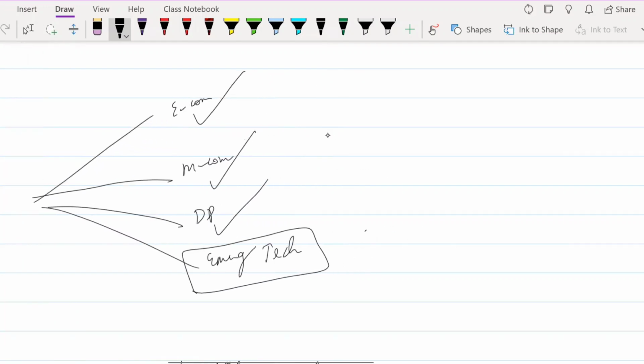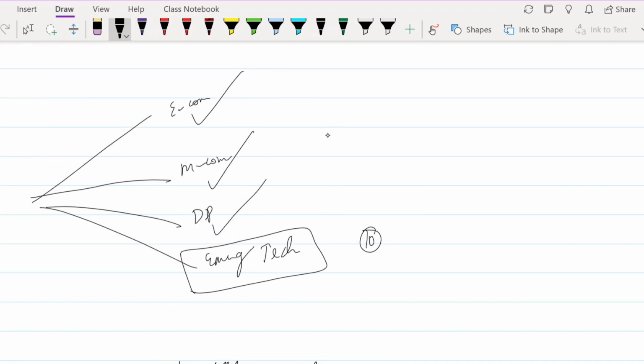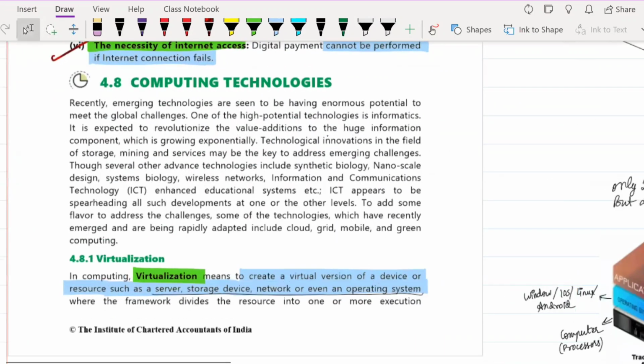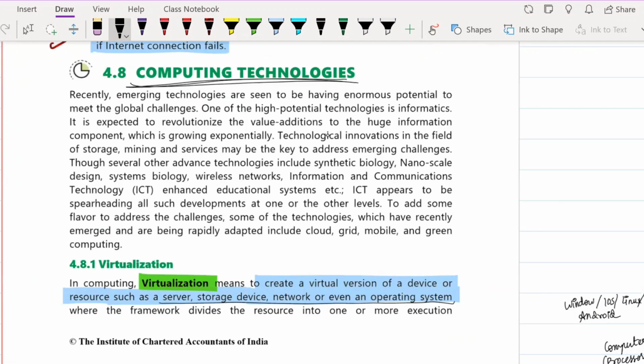technologies. So there are 10 types of technologies that we are going to read in this chapter, and each one of them is very interesting to study, and each one holds good importance for you in the examination. So it is important that you understand each and every technology. Okay, so computing technologies is what we are going to study.